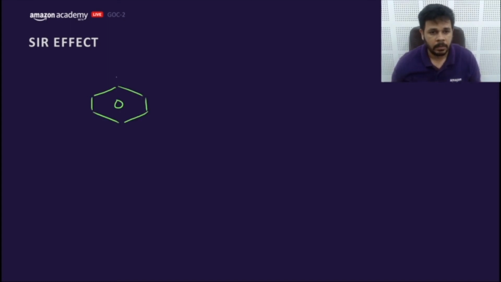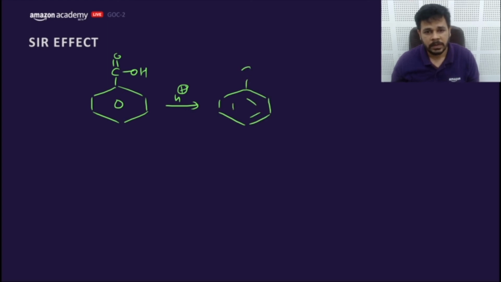What actually happens: carboxylic acid will give H plus and form a conjugate base, and we need to stabilize the conjugate base so that it becomes a good acid. Now this negative charge will go into resonance with this C double bond O, but this C double bond O is already busy with the benzene ring. So now what is happening? This oxygen is doing cross resonance.